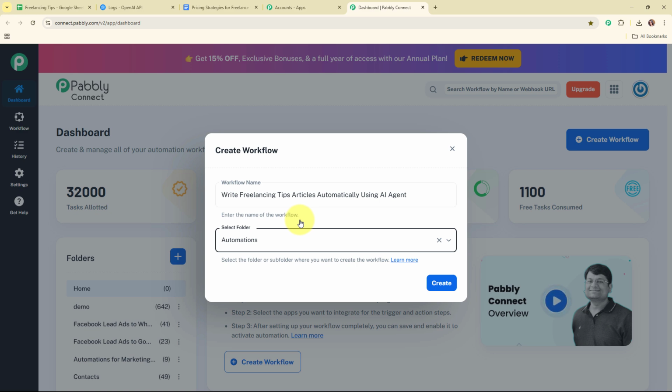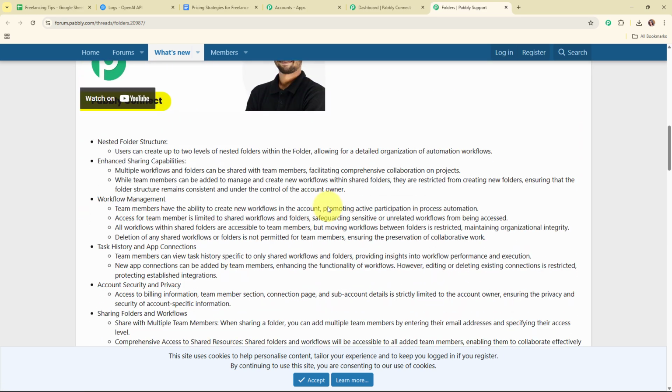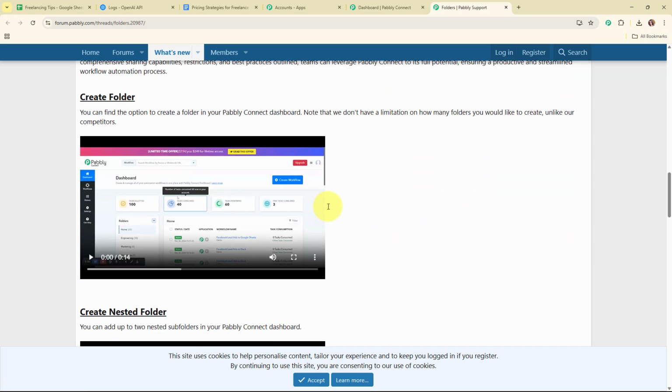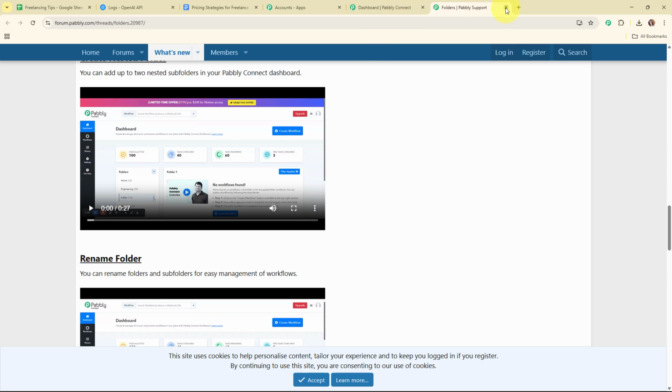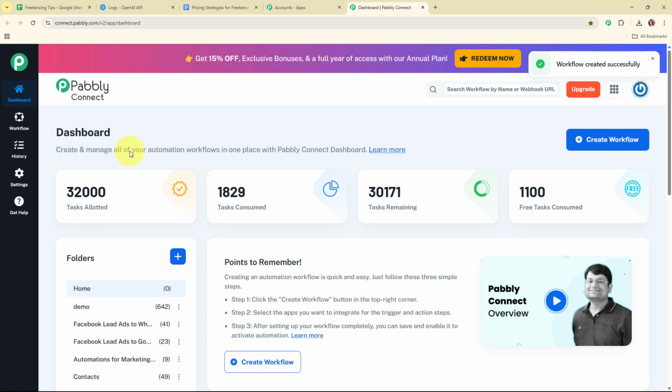And now here to learn how to create a new folder inside Pabbly Connect, you have to click on this learn more hyperlink given over here. And by clicking on this, it will take you to a forum window where you can see all the instructions on how to create a new folder inside Pabbly Connect. Alright, so let's move back to our Pabbly dashboard. And here to create a new workflow, I'm going to click on this create button given over here.